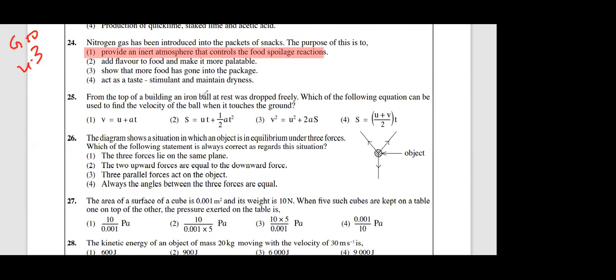Nitrogen gas provides an inert atmosphere to control food spoilage reactions. That's why the empty space of a milk powder packet is filled with nitrogen gas. If you fill atmospheric air containing moisture, germs, and water vapor, the freshness of the milk powder will change, and when you open the packet, there are crystals or clogging. Right. Question number 24 answer is the first one.